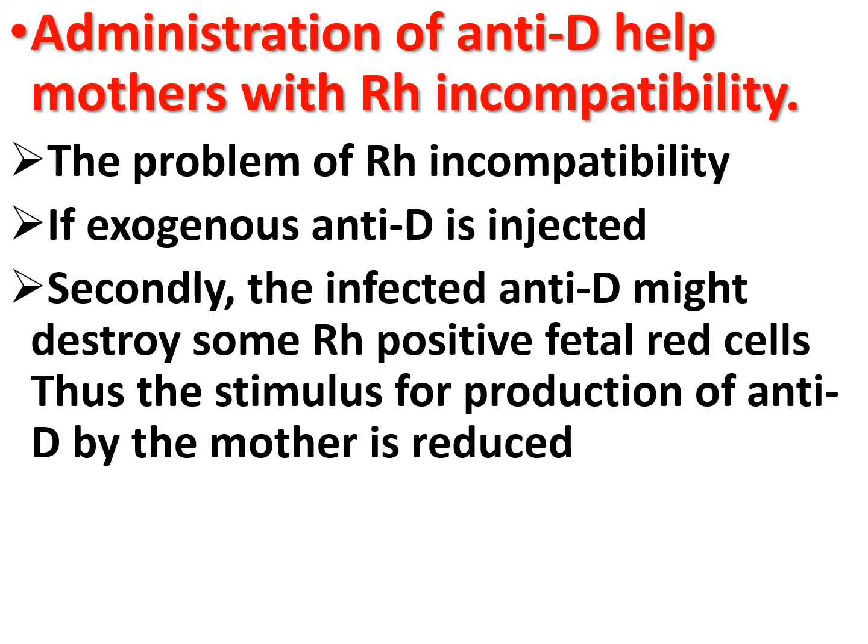Secondly, the injected anti-D might destroy some Rh positive fetal red blood cells in the maternal circulation and thereby reduce the antigen availability. So the stimulus for the production of anti-D by the mother is reduced. So administration of anti-D helps the mother with Rh incompatibility.